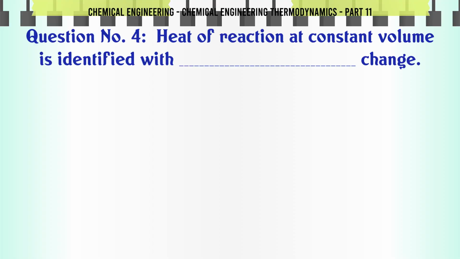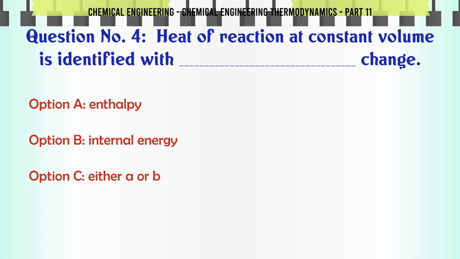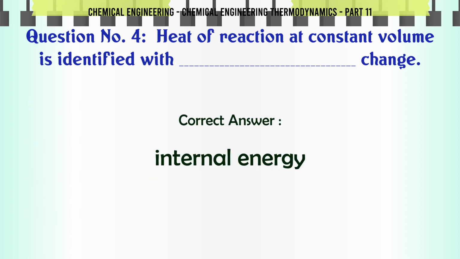Heat of reaction at constant volume is identified with ___ change. A. enthalpy. B. internal energy. C. either A or B. D. neither A nor B. The correct answer is internal energy.